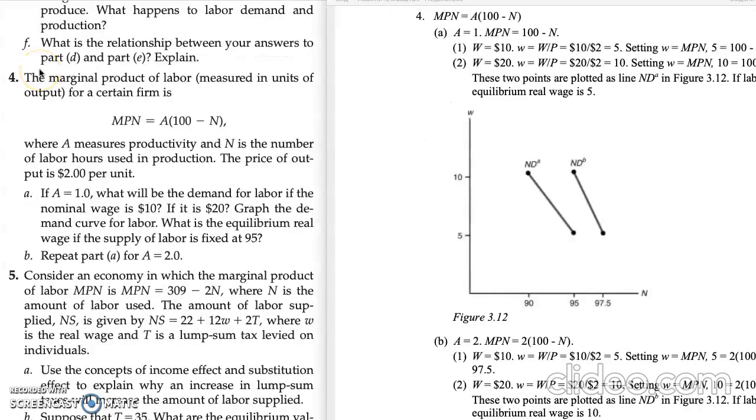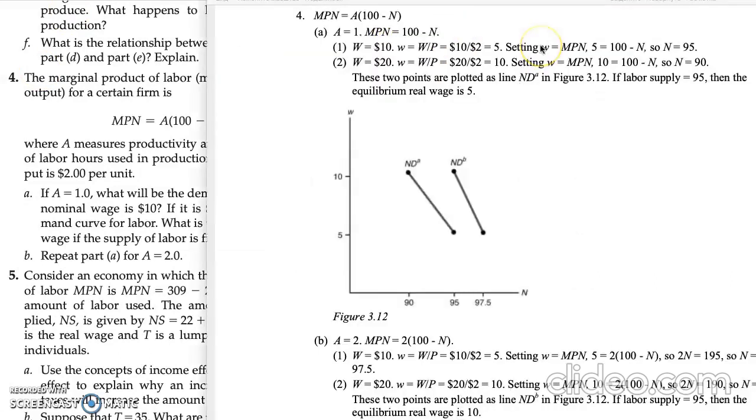So first it is problem number 4. What we have is productivity, which equals 1. Also we have the marginal product of labor, which is given by this formula.